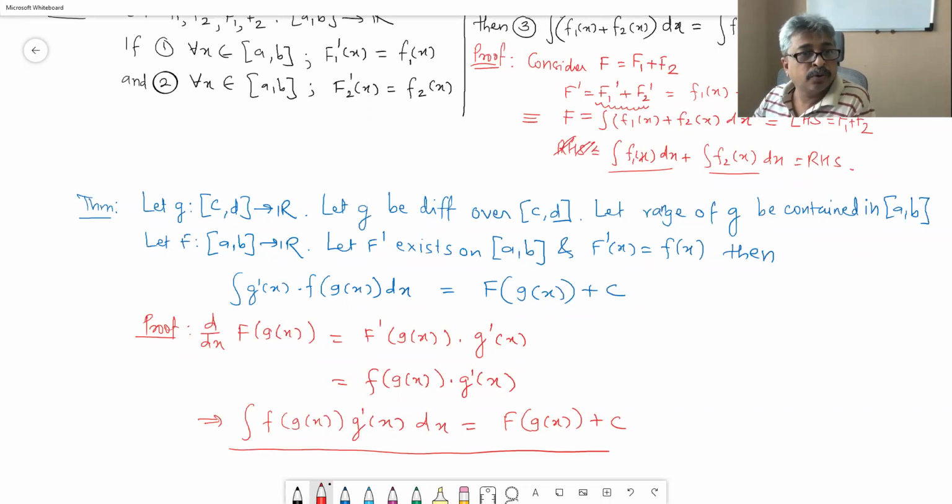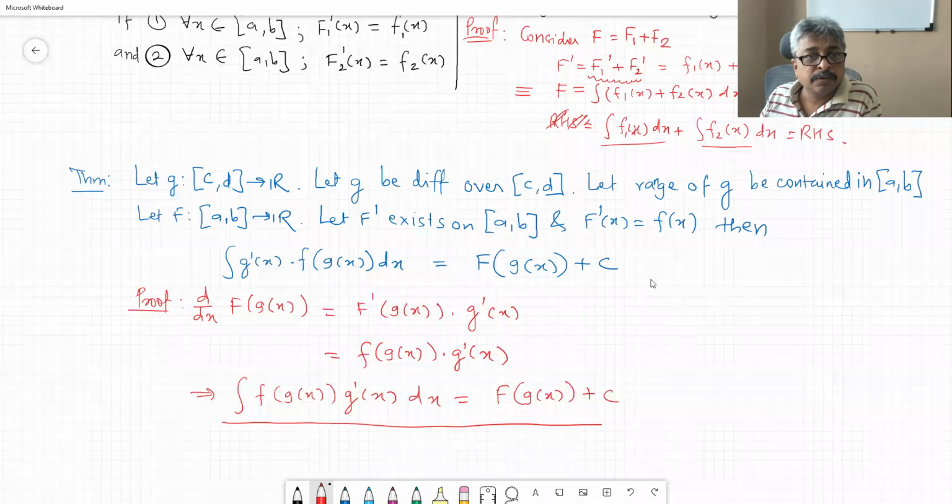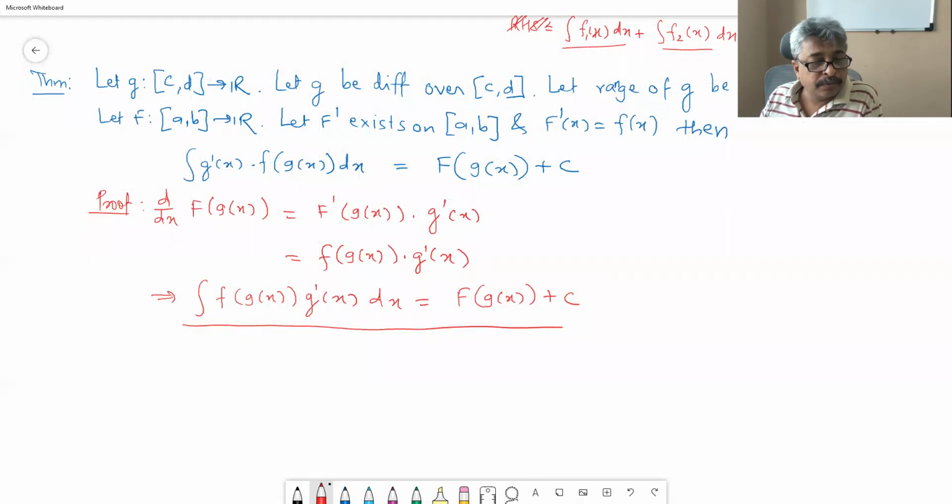Okay, so that is all about the theory. We should now start looking at problems. But before that, let us discuss a few questions. Question 1. Does every function possess an antiderivative?